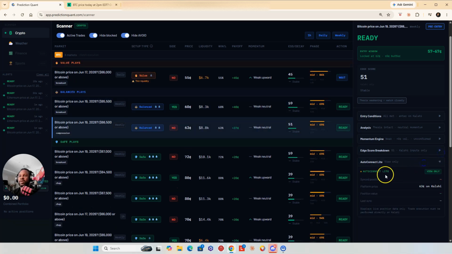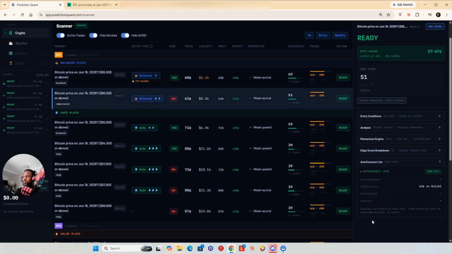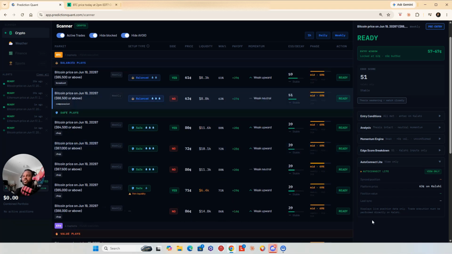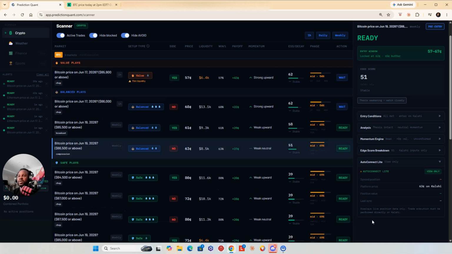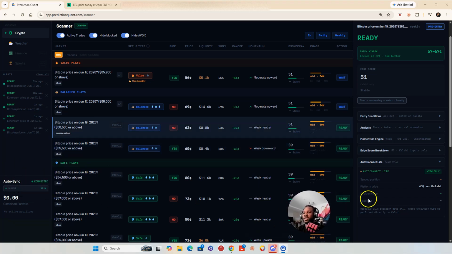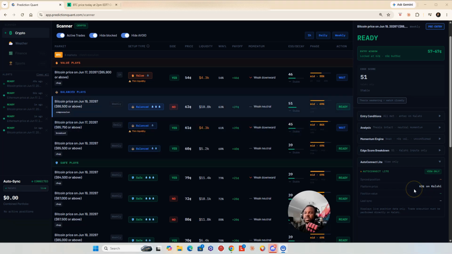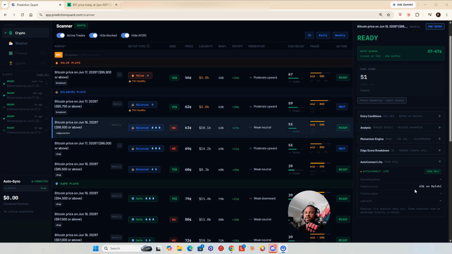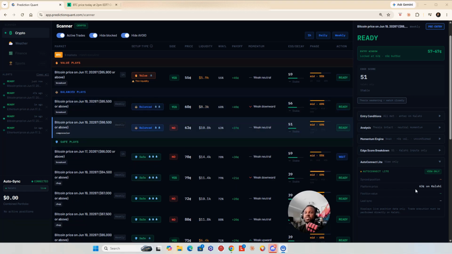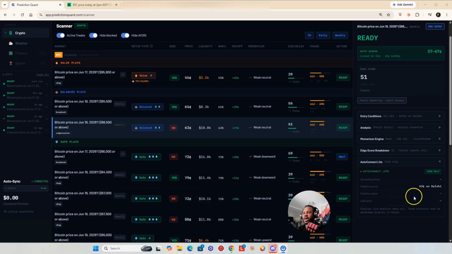And then lastly, we have Auto Connect Lite. Now, what's unique about EdgeStrike is it actually links to your Kalshi account. So when you open Kalshi, you'll put your API keys into EdgeStrike, and then it'll keep track of the position that you're in. And then EdgeStrike will give you entries, take profit 1 and take profit 2, and also a hard exit where you need to get out of the trade.